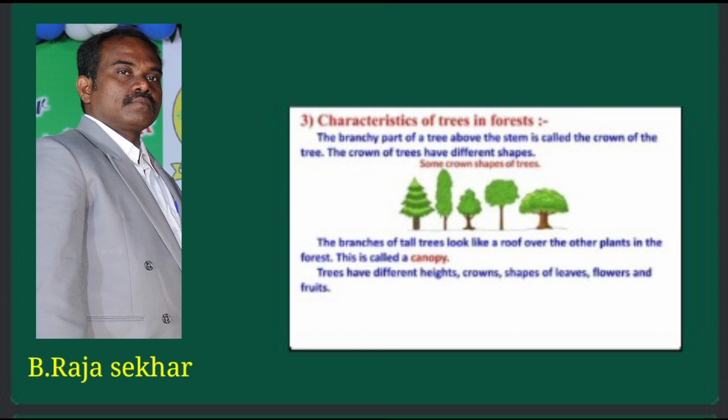The branchy part of a tree above the stem is known as the crown of the tree. Crowns of different types and sizes can be formed in a forest area.